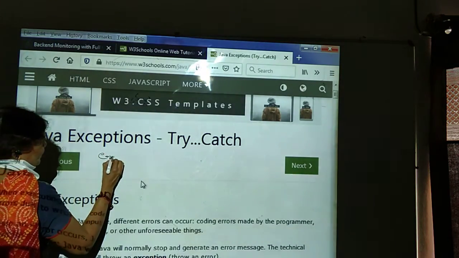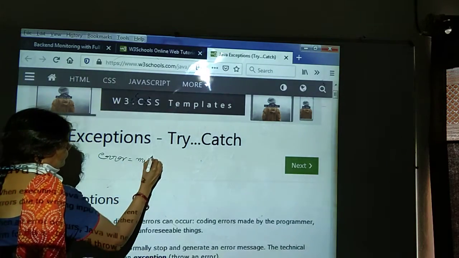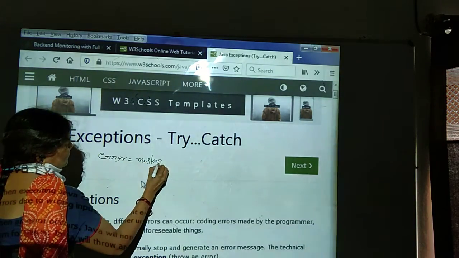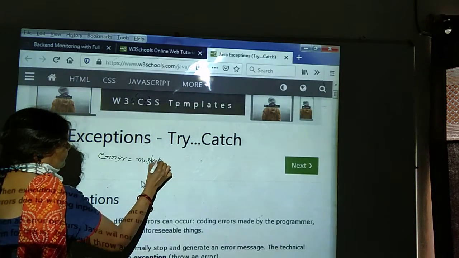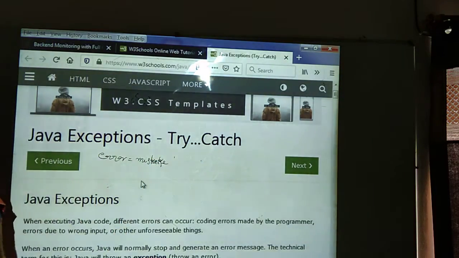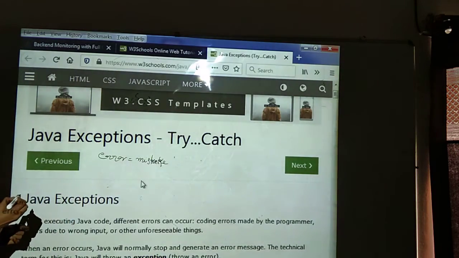What is the error? Error is nothing but a mistake. Suppose whenever we are writing any program, we do some mistakes. That is called an error. In Java, errors will be how many types?